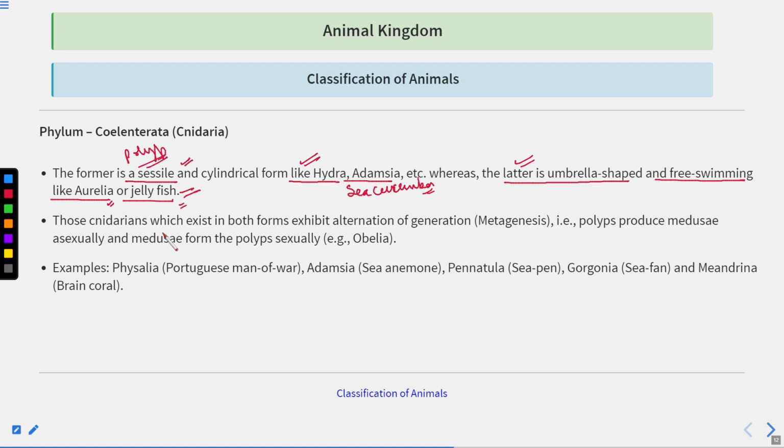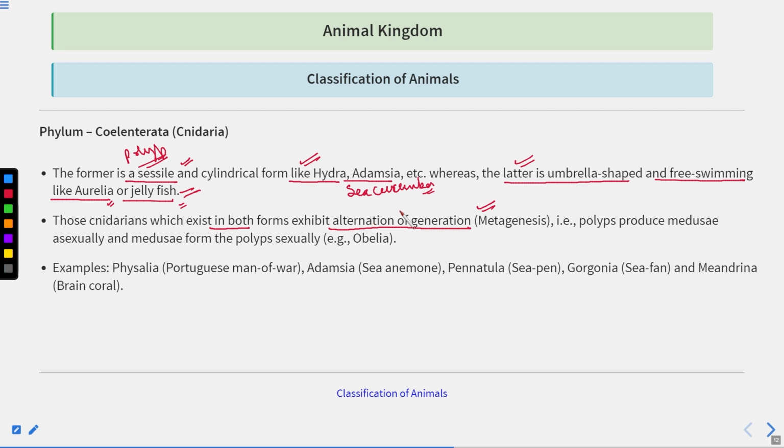Now those cnidarians which exhibit both the forms exhibit alternation of generation, that is the metagenesis. Okay, so just now I told you that in some of the organisms they are having both the stages, both the forms you can see in one particular organism only.